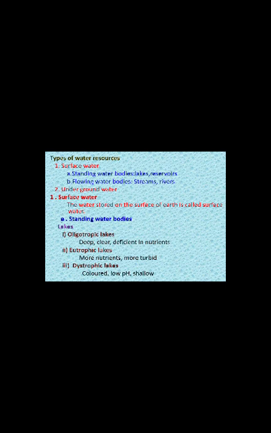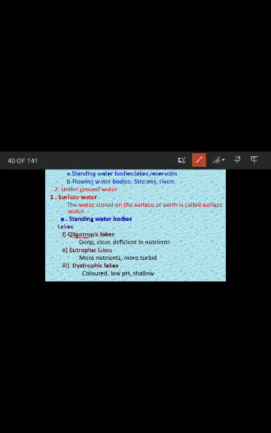First, among the two types, we are going to see about the surface water in an elaborate manner. The water stored on the surface of the earth is called surface water. For surface water, we can say standing water body as an example. Let us take lakes. There are three types of lakes: one is oligotrophic, another one is eutrophic, and the third one is dystrophic lakes.